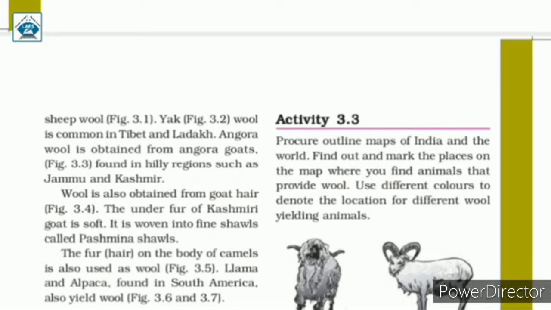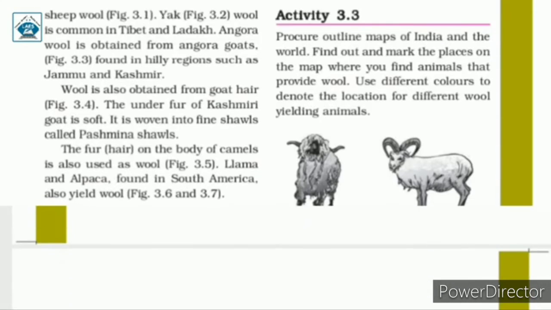Wool is also obtained from goat hair. The underfur of Kashmiri goat is soft. It is woven into fine shawls called pashmina shawls. The fur or hair on the body of camels is also used as wool. Llama and alpaca found in South America also yield wool.